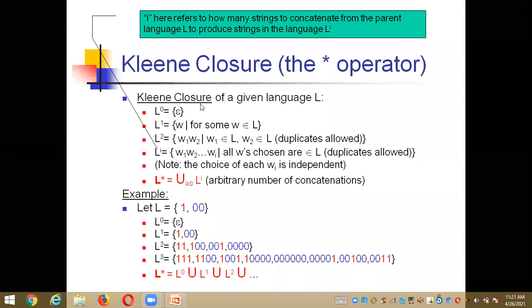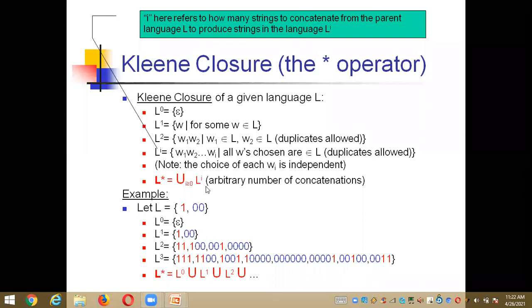So finally, how we are representing the Kleene closure, that means L star. L star is a language, the Kleene closure language, which is equal to the union, that is the union operator combining languages, over i greater than or equal to 0 of L power i, where i always refers to how many strings to concatenate from the parent L to produce strings in the language L power i.